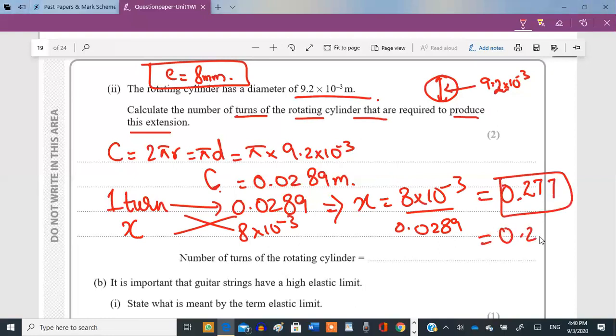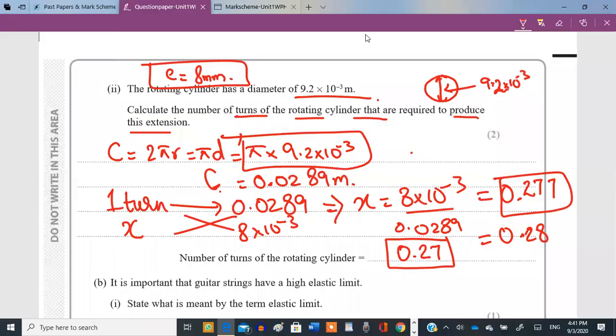Weird answer. 0.277. This answer is correct. This is the number of turns. Well, usually they don't give turns in decimals, but anyways, this question had it in decimals.